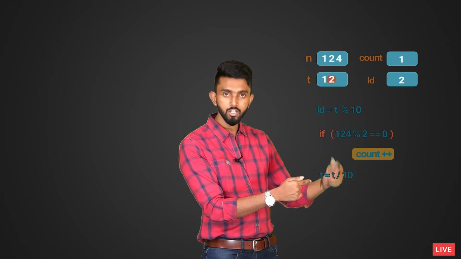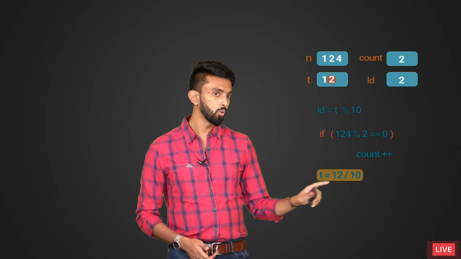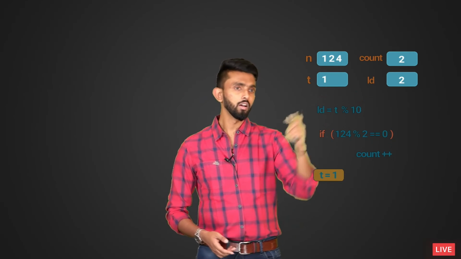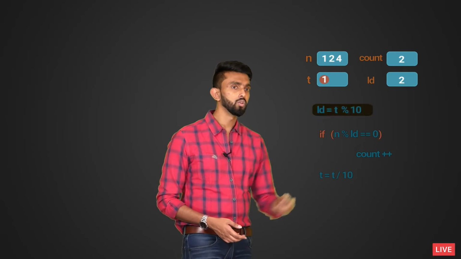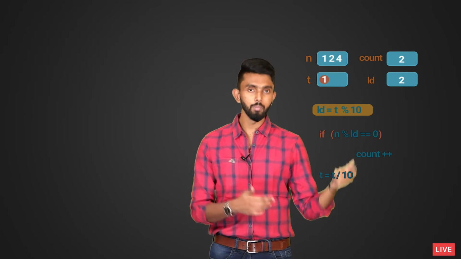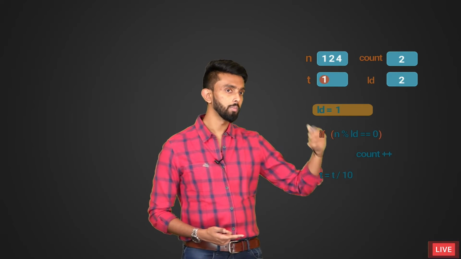Then remove the last digit from t. So, divided by 10, automatically you will remove the last digit, which is what I am also showing. T, 12 divided by 10, is nothing but 1. So, see, automatically that will become the value. Then again repeat this and get the last digit. So, 1 divided by 10, the remainder will be 1, and that is what will be my last digit.